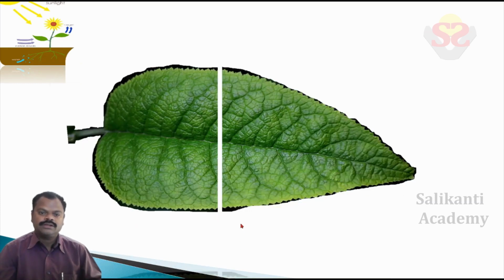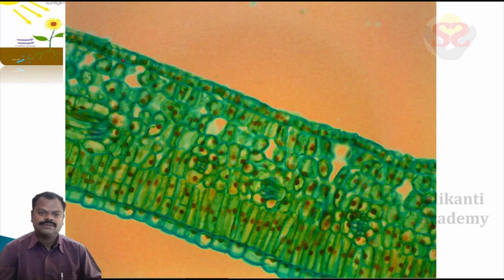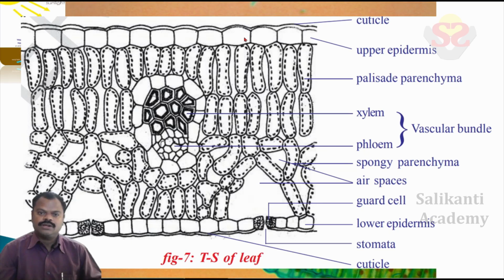We cut the leaf in the middle. After that, using a potato, we cut a small thin layer. This cut small thin layer we place under a microscope, and it looks like this. This is the TS of a leaf. In our textbook, the TS of a leaf structure is given very clearly. The parts are also given. Now we will observe those parts.